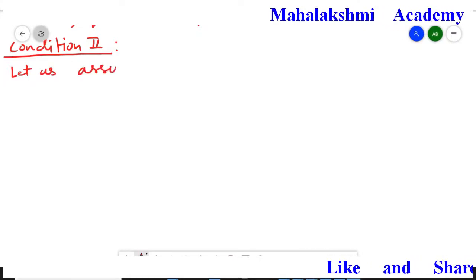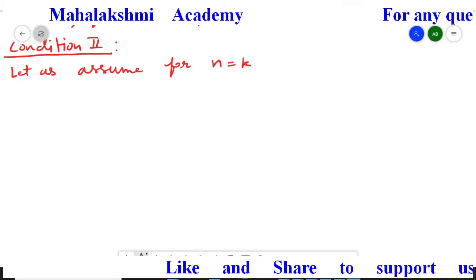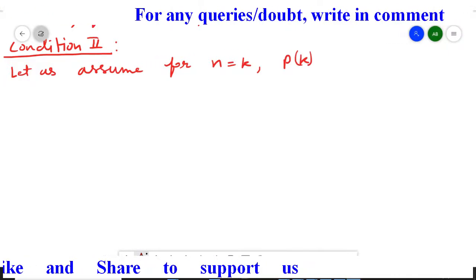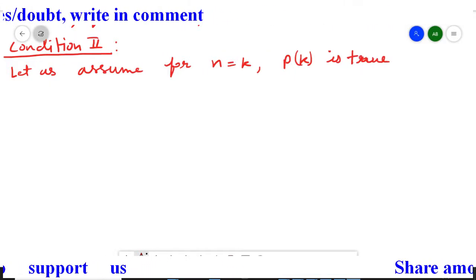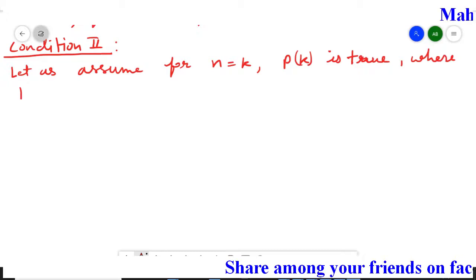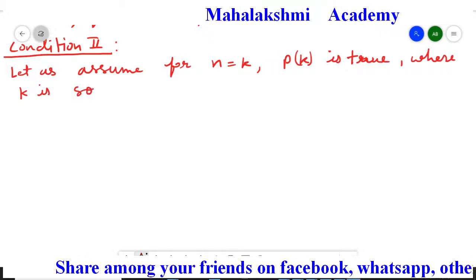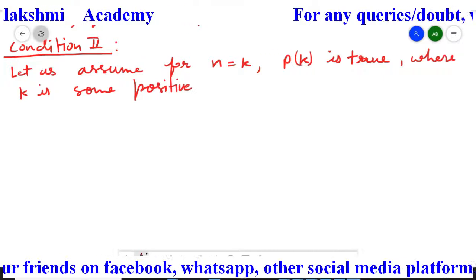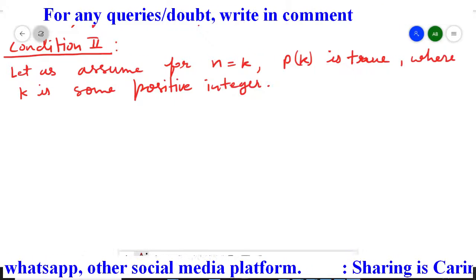Let us assume for n equal to k, the Pk statement is true. What is k here? It's necessary to define, where k is some positive integer. So now first we'll write down what is Pn.